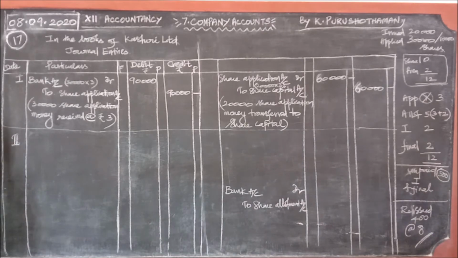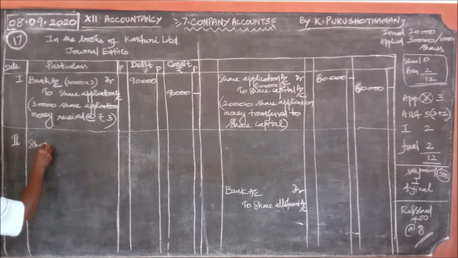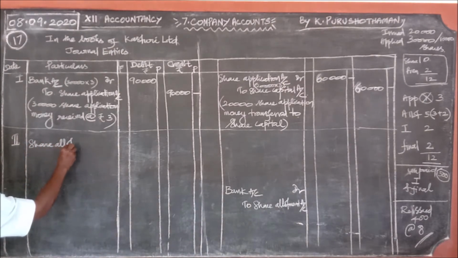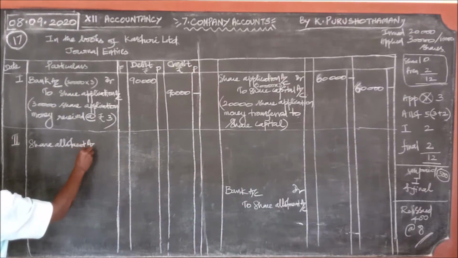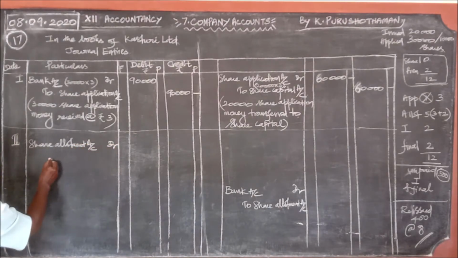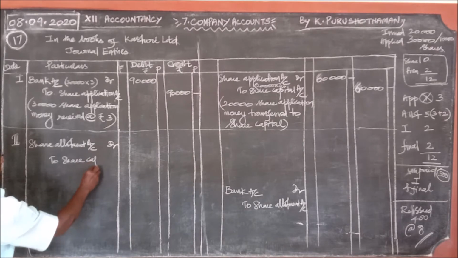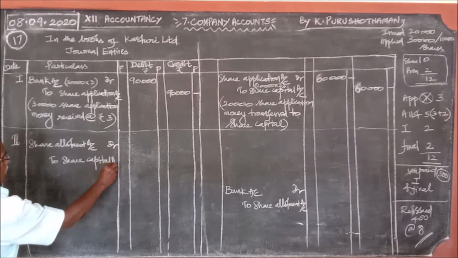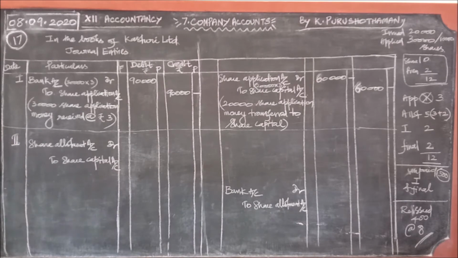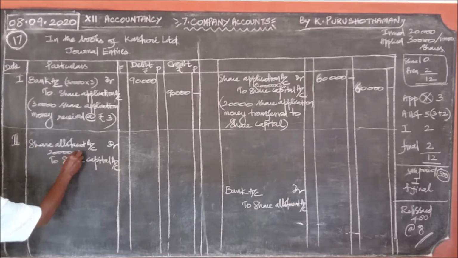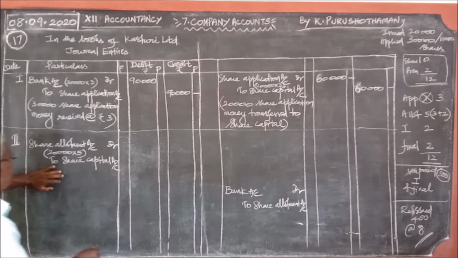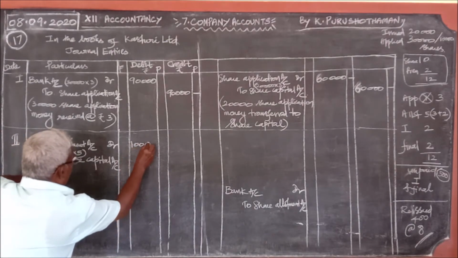In the second stage, I said the same, it will cross the second one. Share allotment account debit to share capital account. This is what we used to write. What is the share allotment? 5 rupees into 20,000, 20,000 into 5. It is 1 lakh.